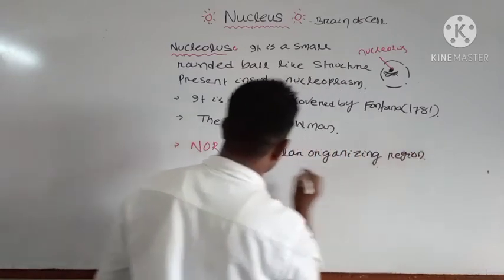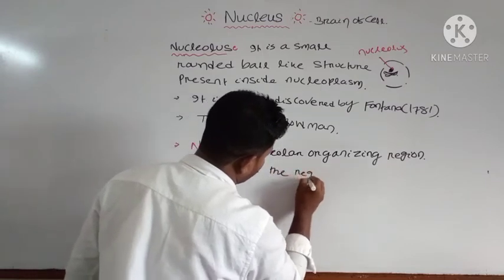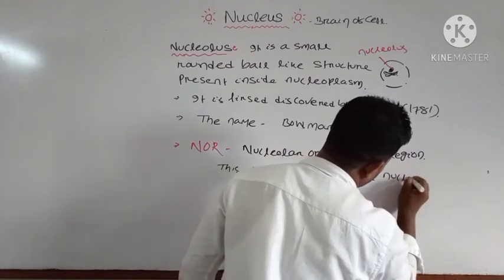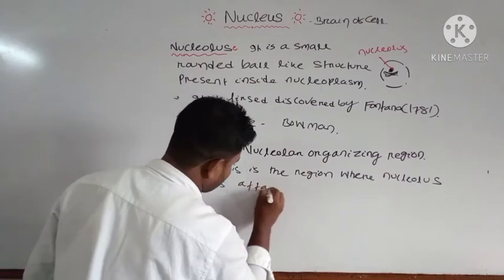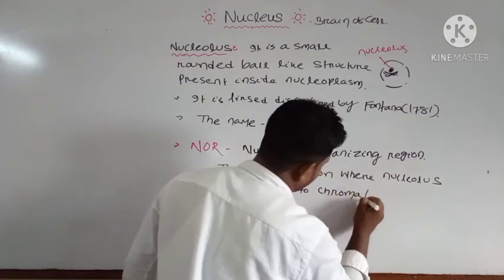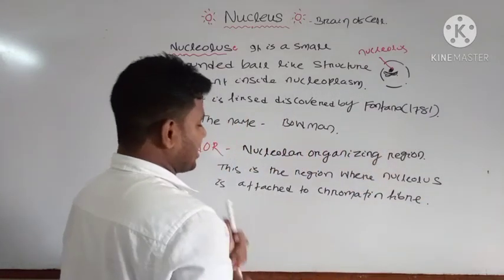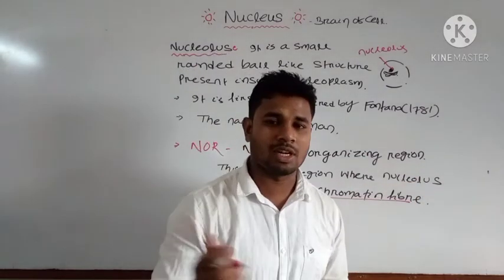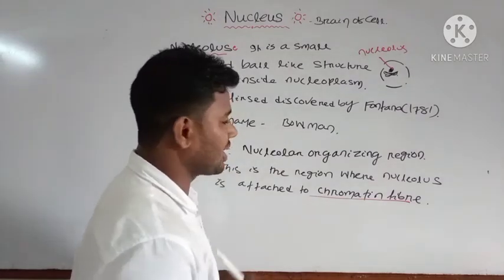This is the region where the nucleolus is attached to the chromatin fiber. Mostly you can find the chromatin fiber attached to the nucleolus, and that structure is known as your nucleolar organizing region, or nucleolar organizing center.